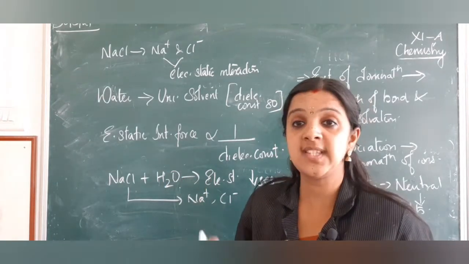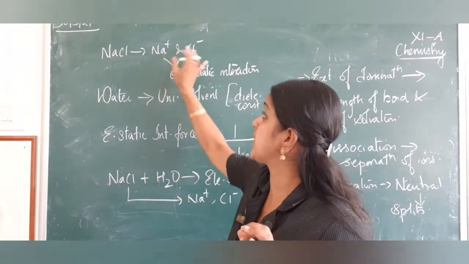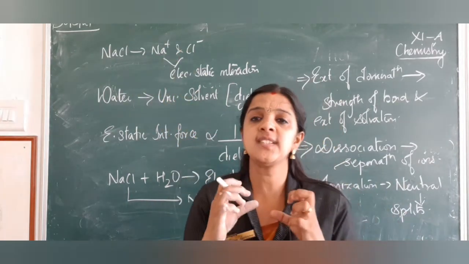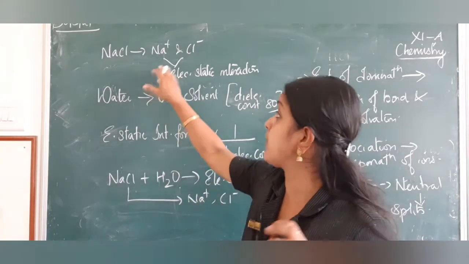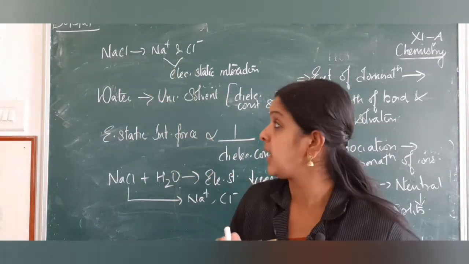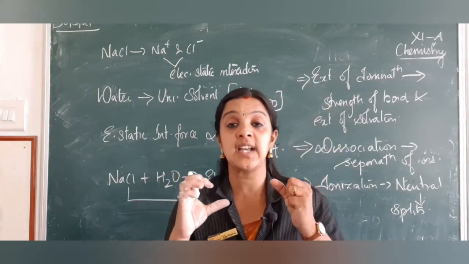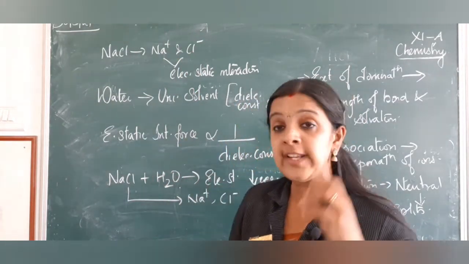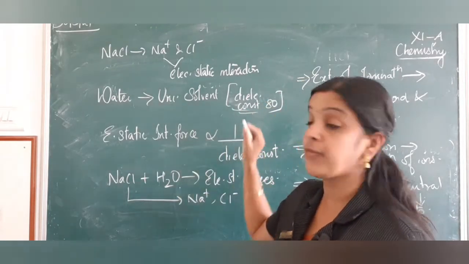We are going to now see sodium chloride when it splits into Na plus and Cl minus. In the solid state there is an electrostatic interaction holding this Na plus and Cl minus together, because these are positive and negative charges, so the opposite charges are held close. Now we know water is a universal solvent having a dielectric constant of 80.